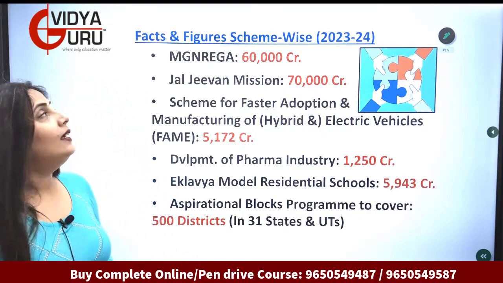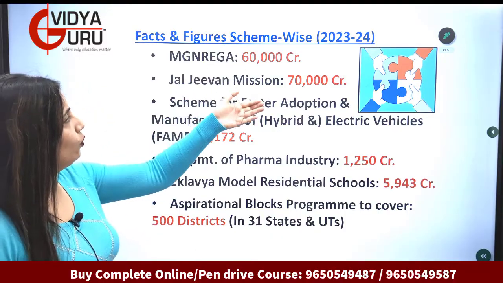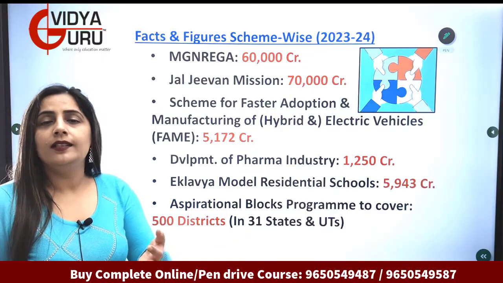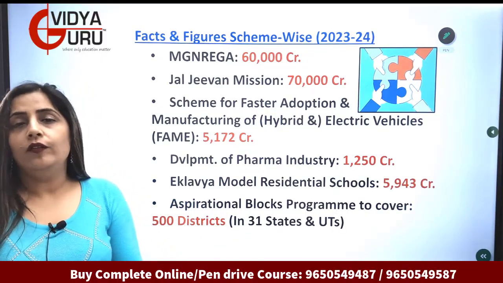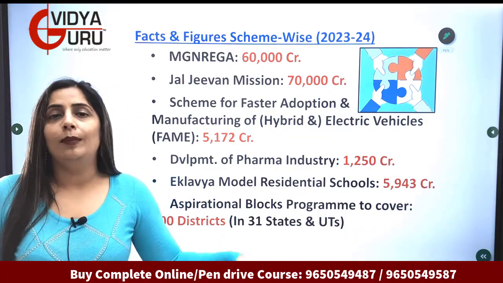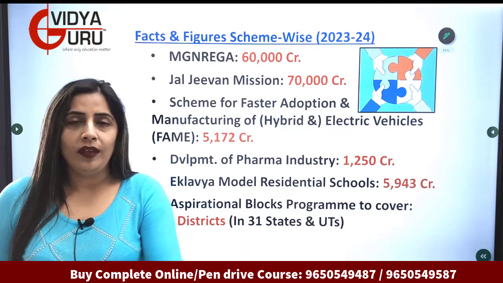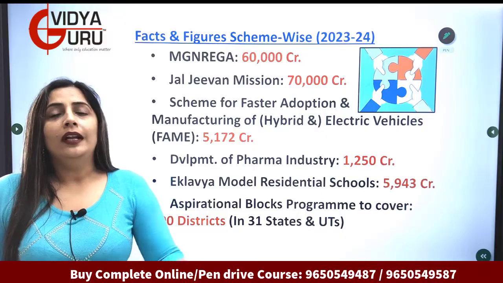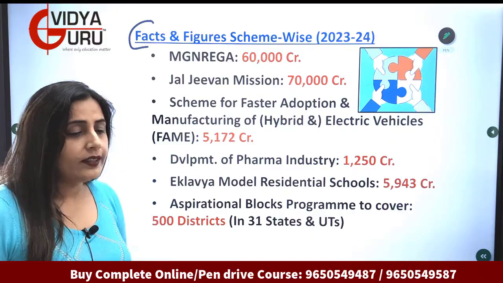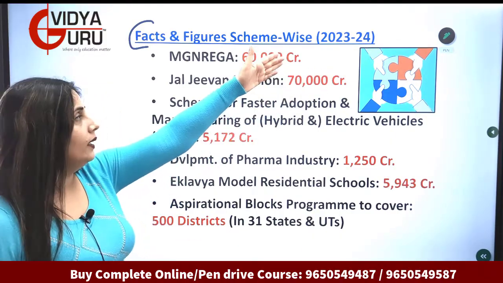Okay, now you can see facts and figures scheme wise. That means we are showing you what the allocations are, how the money will be spent. That is what the budget is. Even in your house, you know how much you are earning and at what places you will be spending money. If you are earning 100 rupees, that 100 rupees will be divided into various things, as on the screen too. So, facts and figures scheme wise 2023-24, that is the budget for the year I'm referring to.